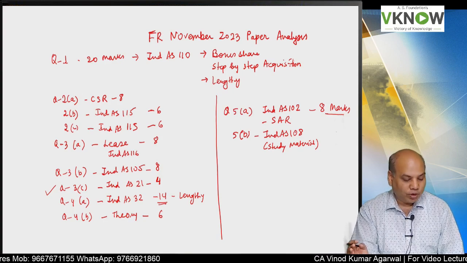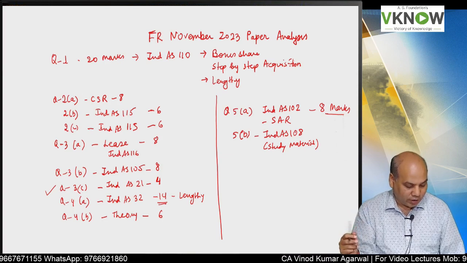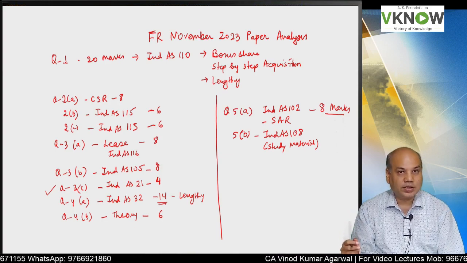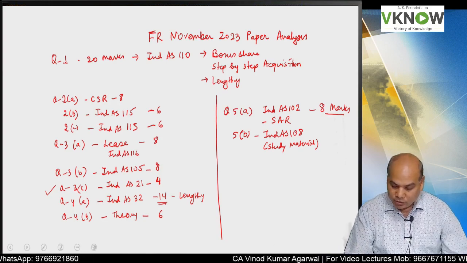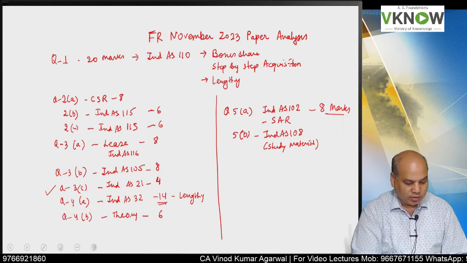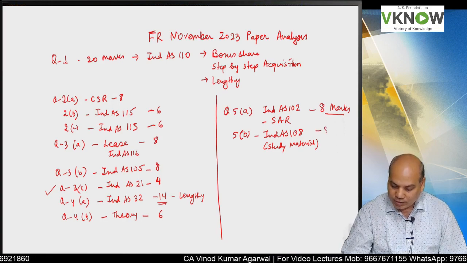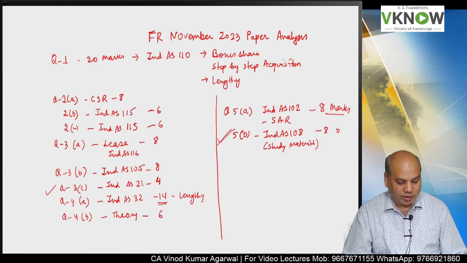So anybody who has studied Ind AS 108, this question you have already covered. Much easier than the study material question. How many marks was this? Just let me check. 8 marks. This segment report question was 8 marks, and this was one of the easiest questions of the paper.